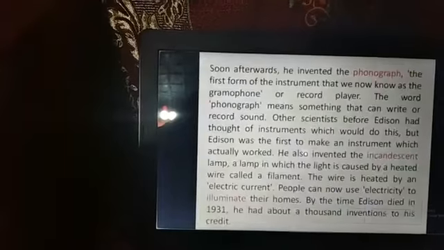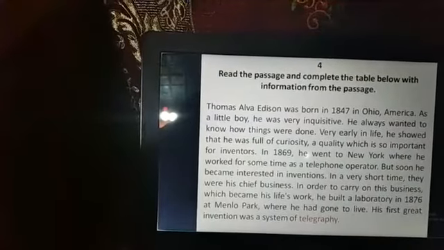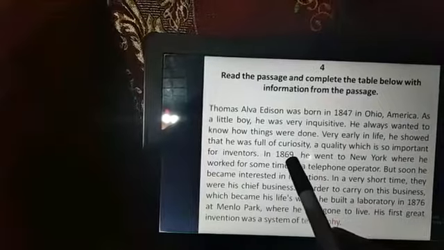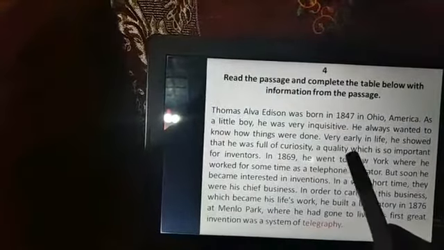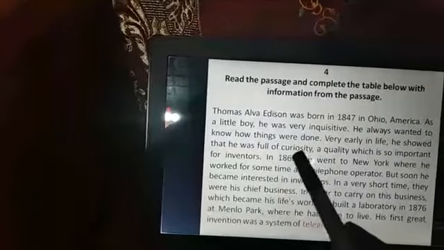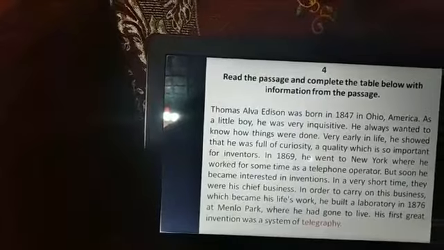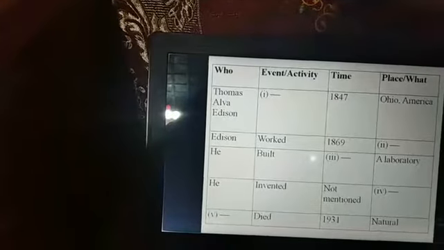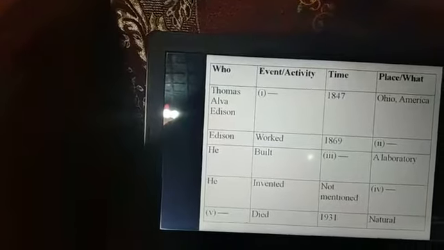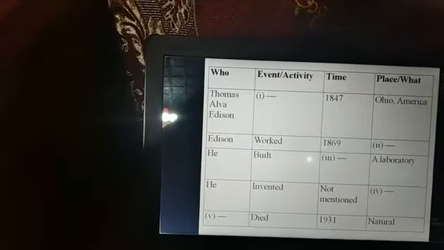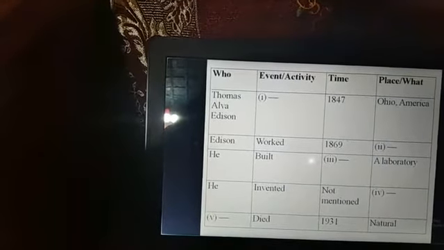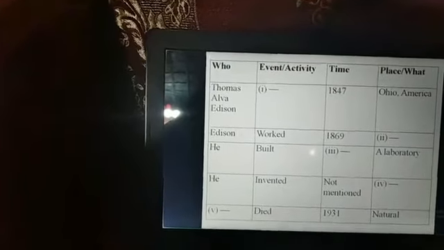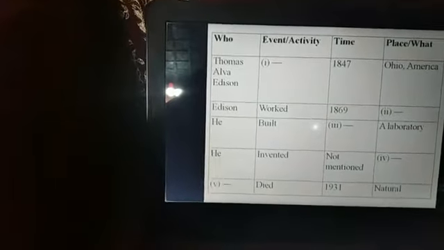Now we are going to the passage again. In 1869, here we find the word 1869. He went to New York. That means New York, where he worked for some time. Here it is clear that in 1869, the place is New York. That is why you have to write here, New York. Edison worked in 1869 in New York. Okay, clear, my students? Now we're going to another one.